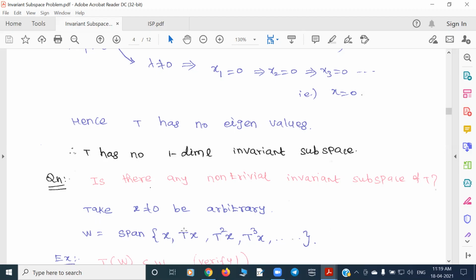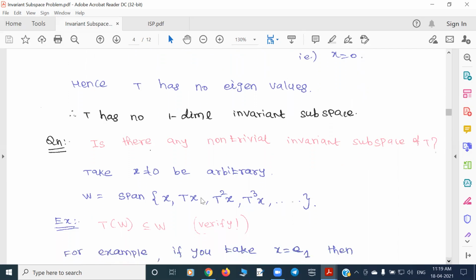Okay, but now note that this will clearly be an invariant subspace, because if you take any element here and apply T, then the image is also part of here. So that means if you take any finite linear combination and apply T on that element, again the image will be in this space. So it's trivial to check that W is again an invariant subspace of this shift operator.